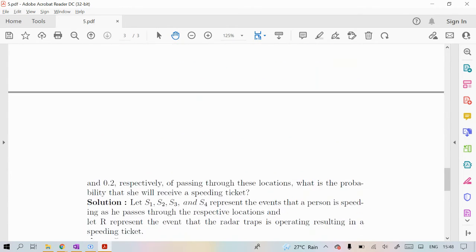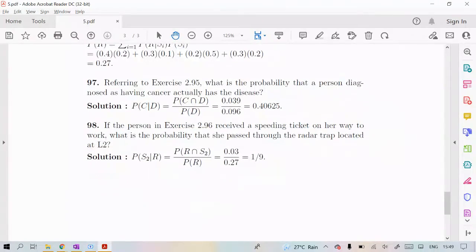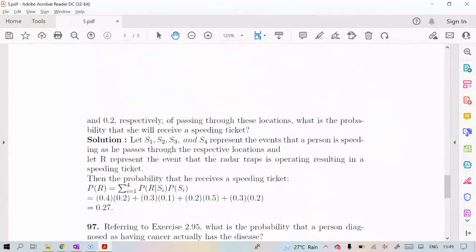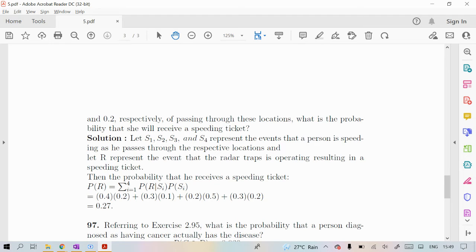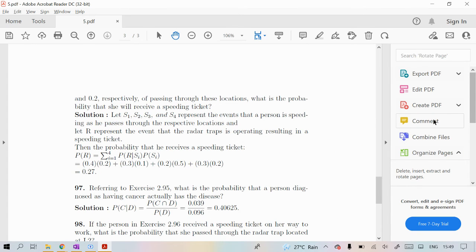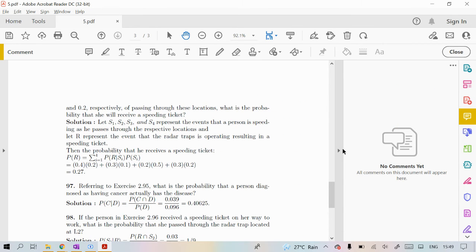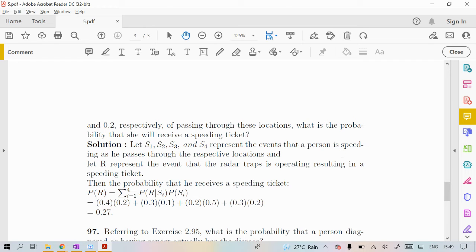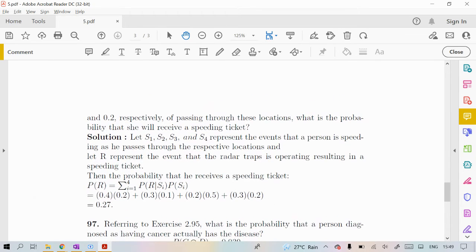So, first you come to this question 97. What are they asking? Look at question number 97. What are they telling?